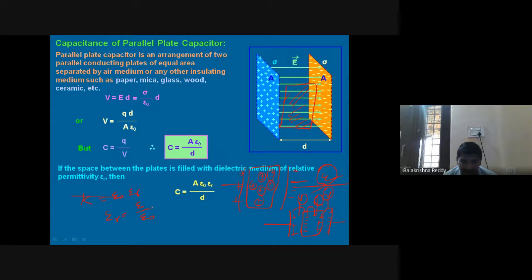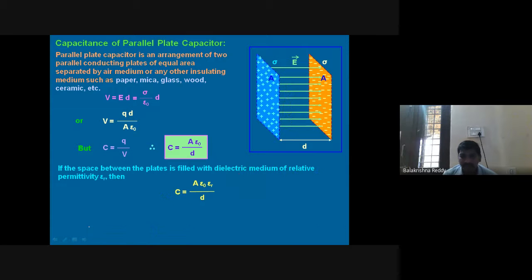What is this epsilon? Permittivity of the medium, and epsilon naught is the permittivity of free space. Therefore, epsilon r is called the relative permittivity. From this, I can write epsilon equal to epsilon naught into epsilon r, which is equal to K, right?